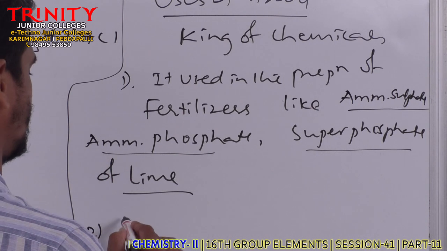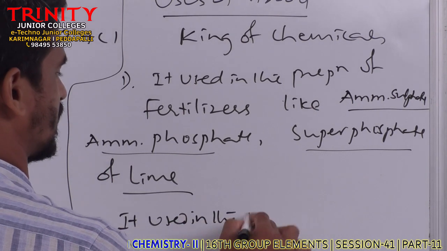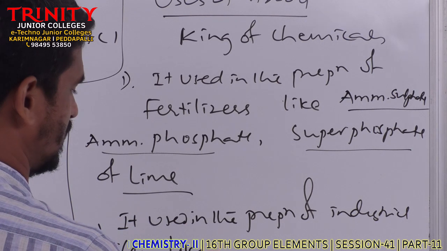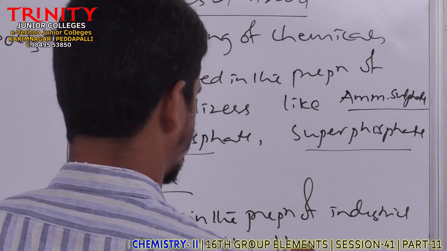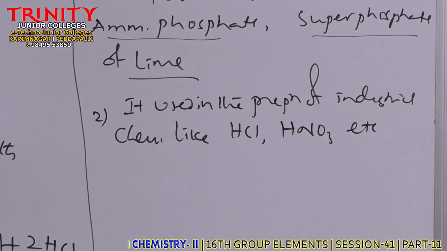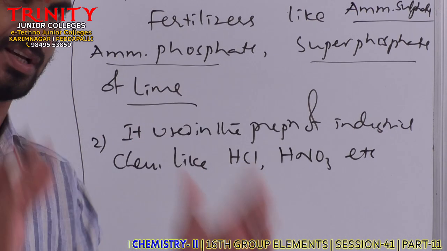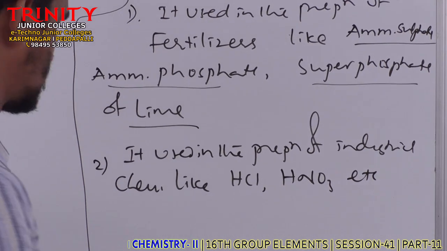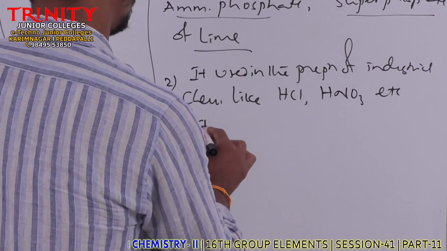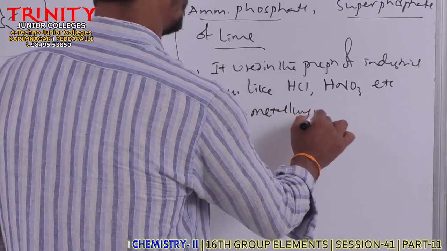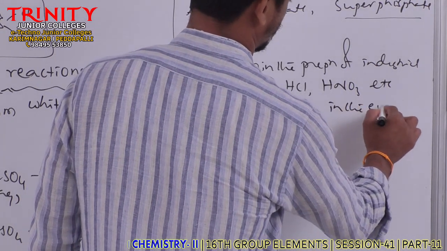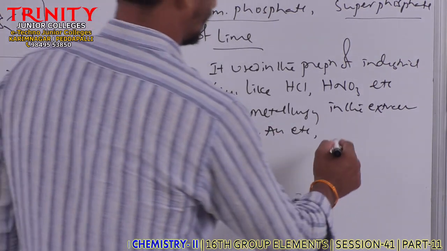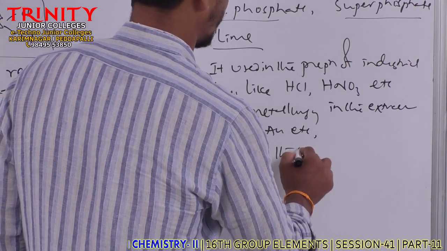Clear? Next, it is used in the preparation of industrial chemicals like HCl, hydrochloric acid, HNO3, etc. So sulfuric acid is used in the industrial preparation of hydrochloric acid, nitric acid, etc. And next, third one, it is used in metallurgy, in the extraction of gold and silver, etc., as well as to clean the surface of metals.